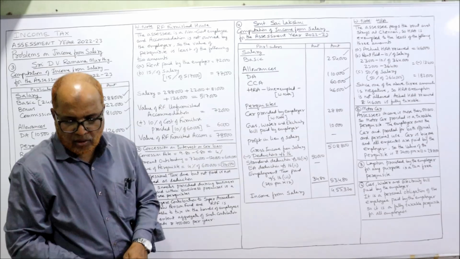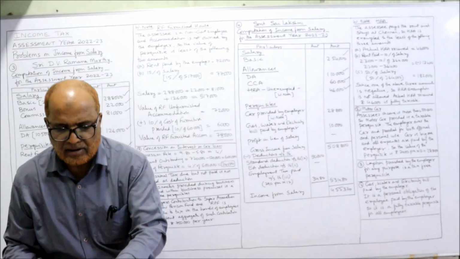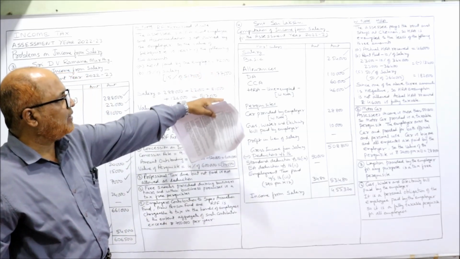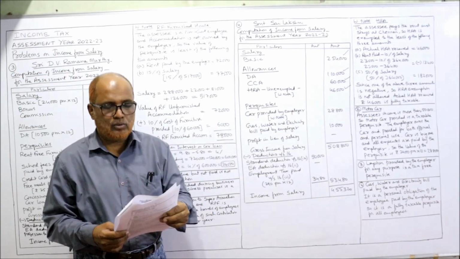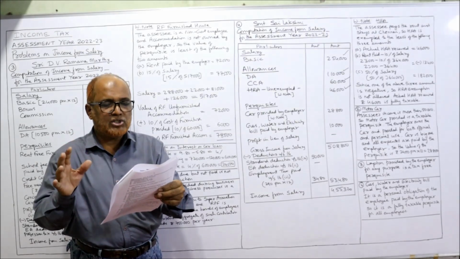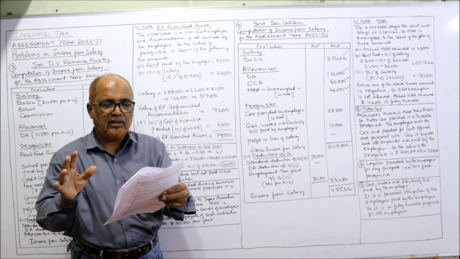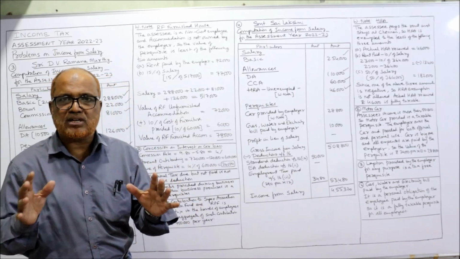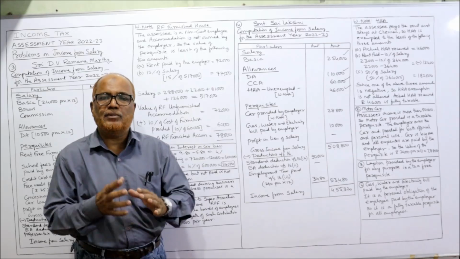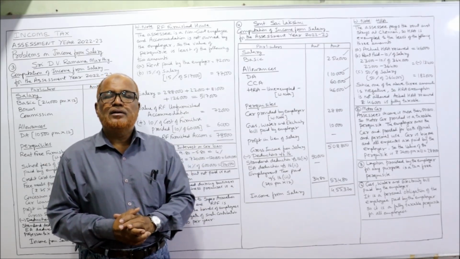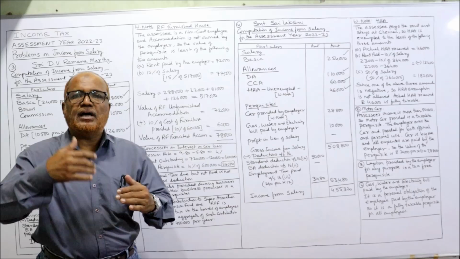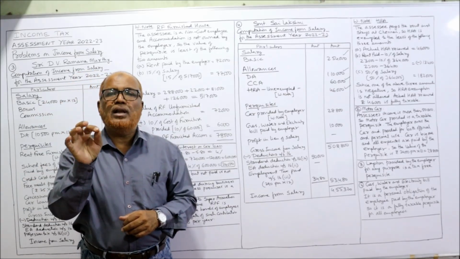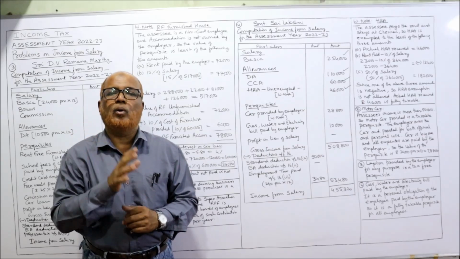Right? Now, next item is, after that, a big car is provided. So we have taken salary, we have taken allowances. Now we are coming to the perquisite. A big car is provided for official and personal use and the employer paid all the expenses. First time again we are coming across the provisions of car. Sometimes a car will be provided by the employer to the employee. It is a perquisite, taxable only for specified employees.